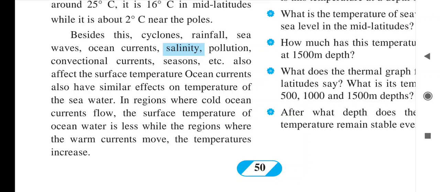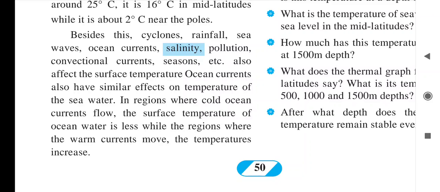If sea waves are entering a particular area, suppose from the equatorial area to the temperate region, the sea waves are coming, then we can find in the temperate region the current means from high temperature to low temperature. Suppose sea waves are flowing, then that low temperature portion becomes high because the water from the high temperature enters the low temperature.